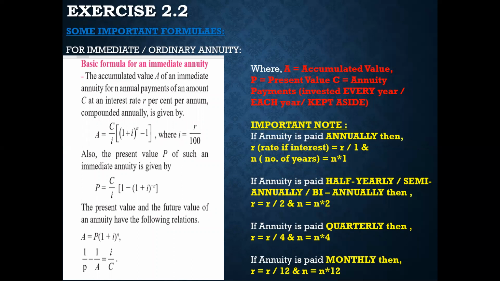These were the 4 basic formulas for immediate annuity: accumulated value, present value, accumulated value when the present value is given, and all three together: present value, accumulated value, and amount invested every year.